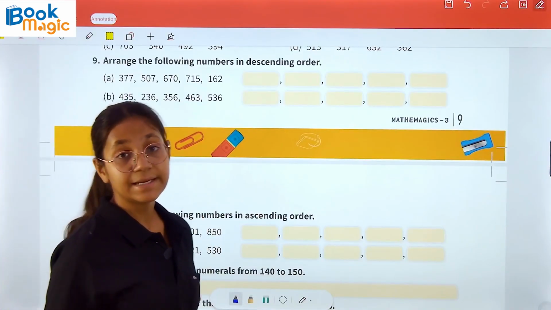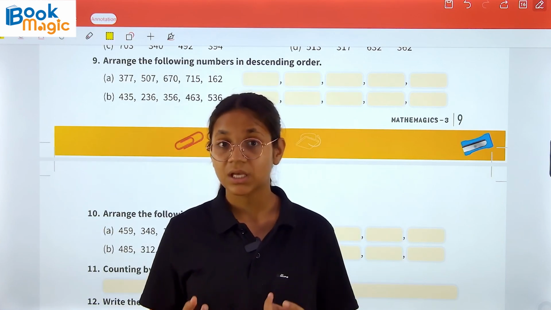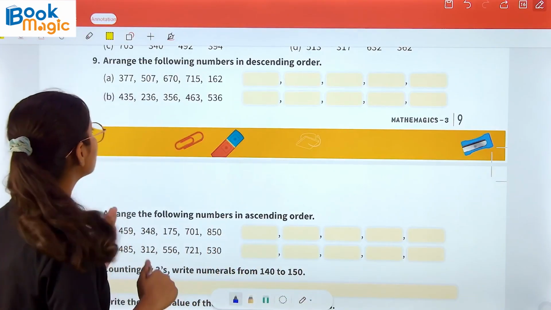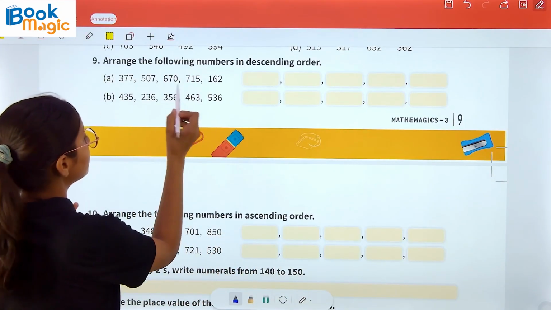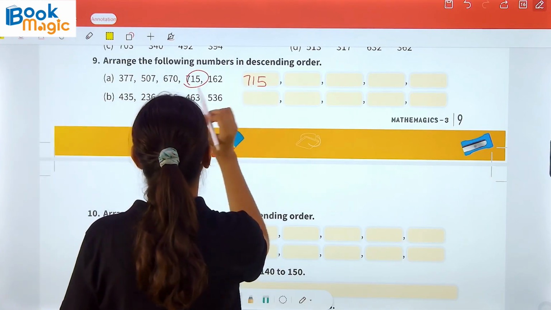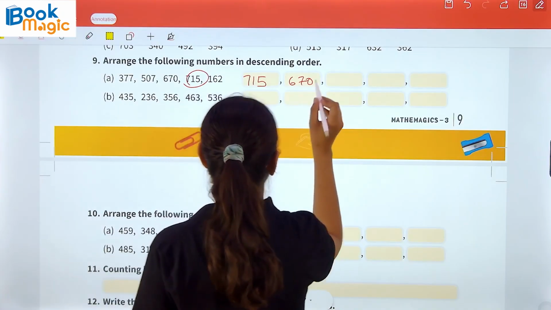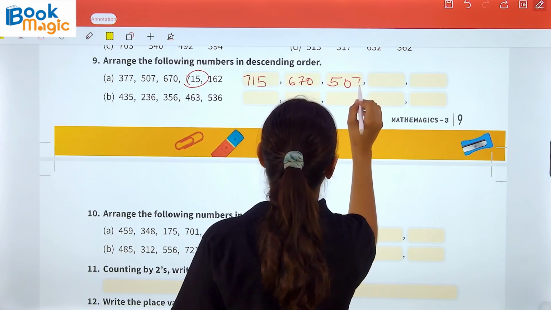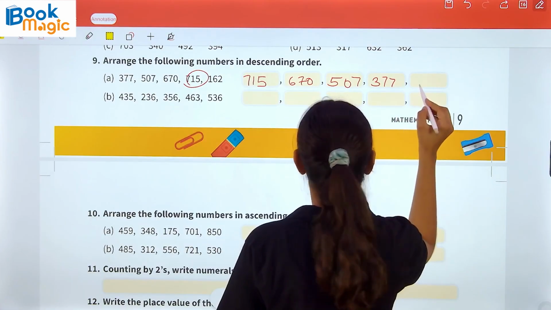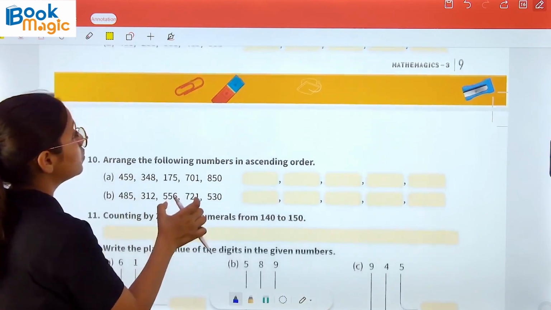Now the question number 9. Arrange the following numbers in descending order. We all know descending order is the order of numbers which starts with the largest number and ends with the smallest number. So here the biggest number is 715. So I will write here 715. After that we have 670. After that we have 507. And after that we have 377. And in the last, which is the smallest number among them, is 162. In the same manner you will do the rest of the part.